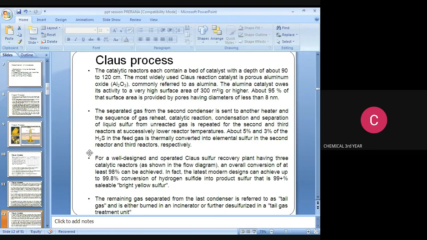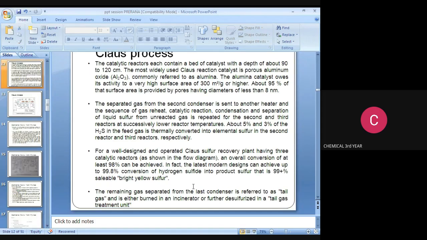In fact, modern designs can achieve up to 99.8% conversion. Note it down: the latest designs achieve a conversion efficiency of 99.8% of hydrogen sulfide into product sulfur. That is 99 plus percent saleable bright yellow sulfur.